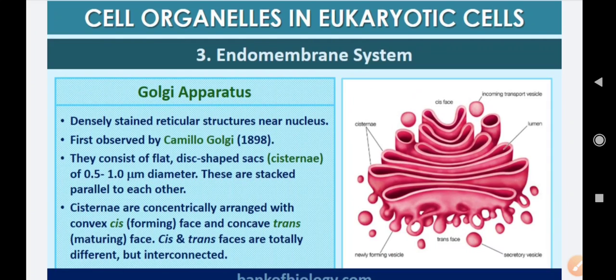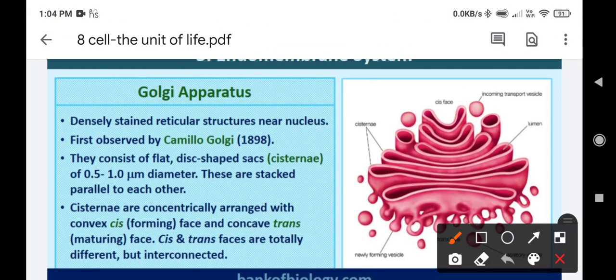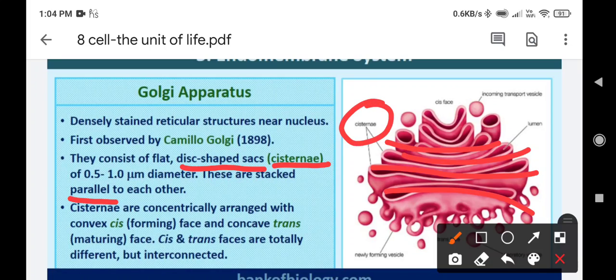These are flat, disc shaped structures, and the term used for disc shaped is cisternae. They are present one above the other, parallel to each other. Here you can see 1, 2, 3, they are stacked one over the other, and these structures are known as cisternae.